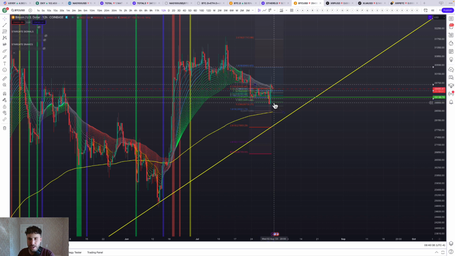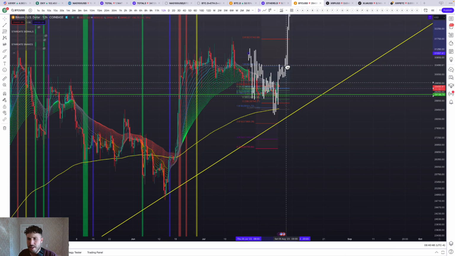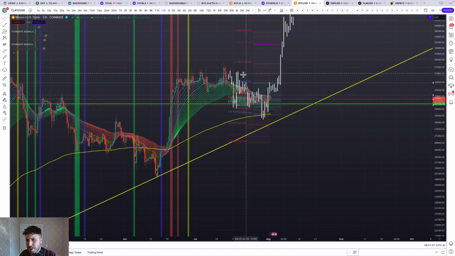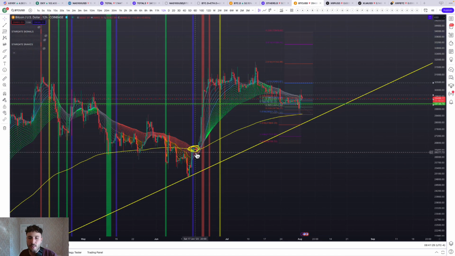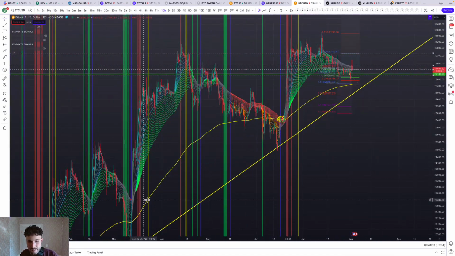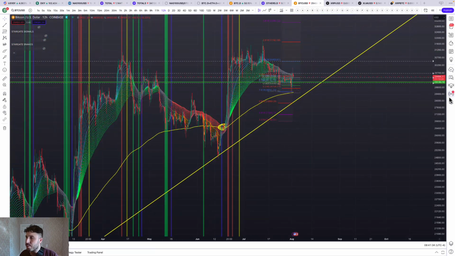But it does look similar to back here, see how it's kind of the same thing, where we come down, we go sideways, then we come up, we come down, and then we immediately get bought back. In comparison, if we were in one of those moments, it would be equivalent to us being in here right now. So really we need to hold that $29,400 level, 29,000 at the most, because this would mean we're doing something like that and doing something like this back here, getting hung up at that super guppy, ready to rip up further.